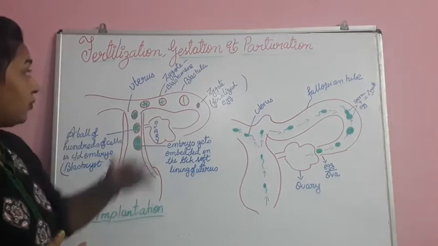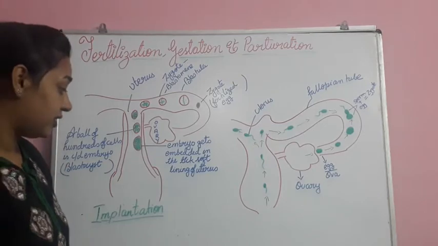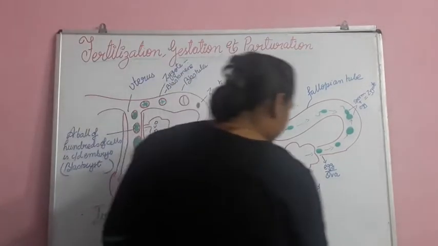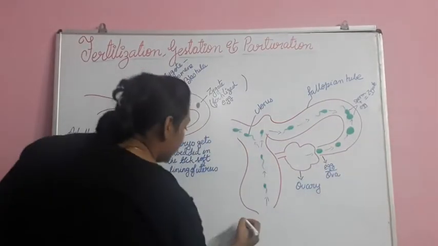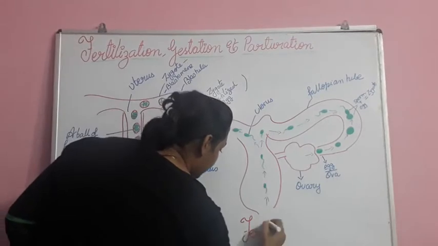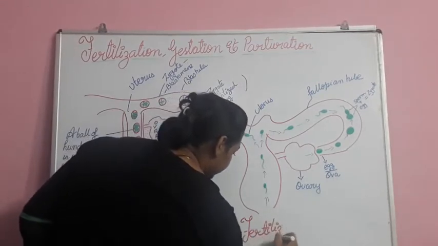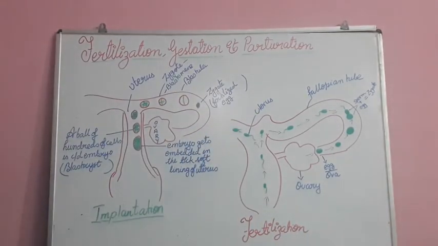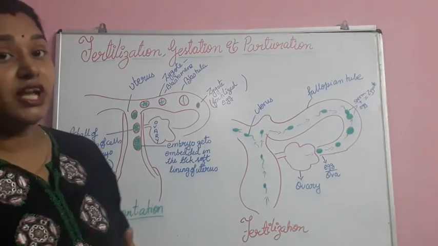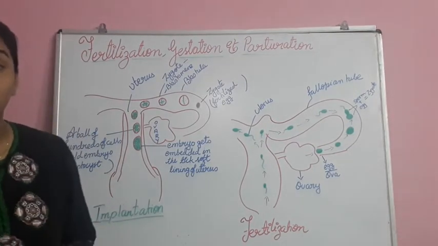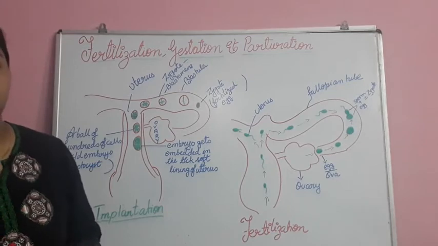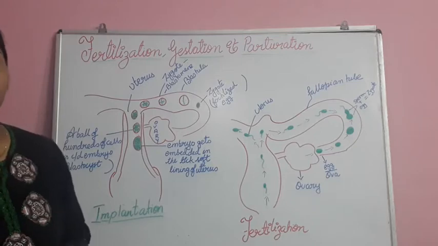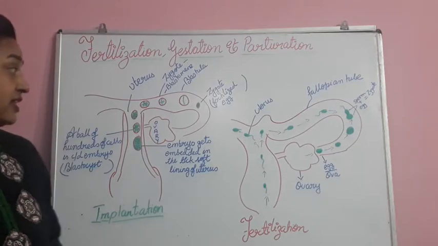So now let's start with all these three things we have to study today. Let us first see about fertilization, what it is. In humans, the type of fertilization is internal. Inside the body, internal fertilization takes place. We humans are examples of internal fertilization, where the fusion of gametes happens inside the body itself.